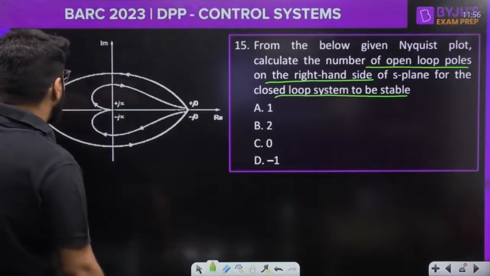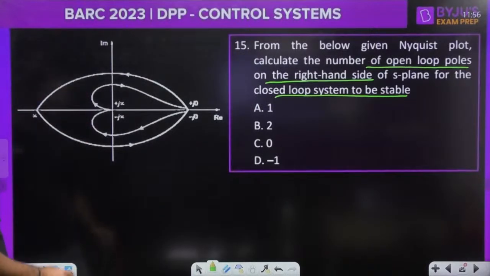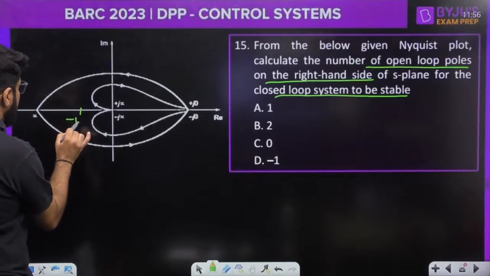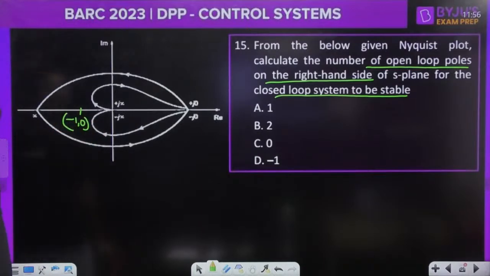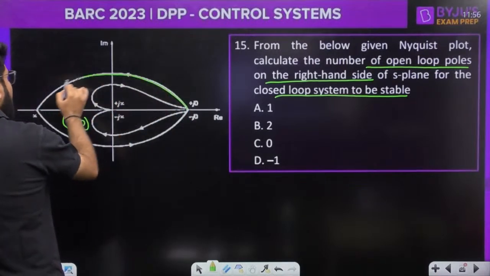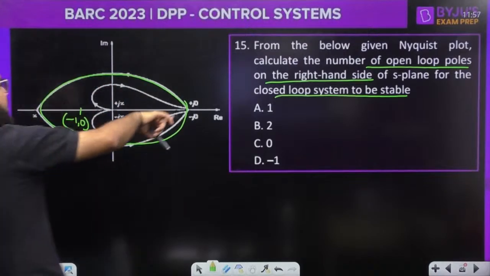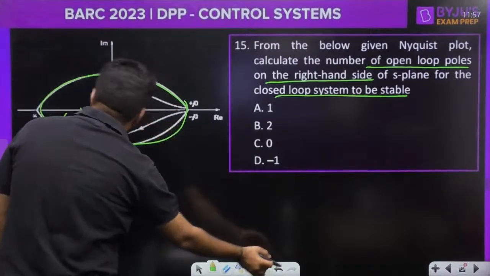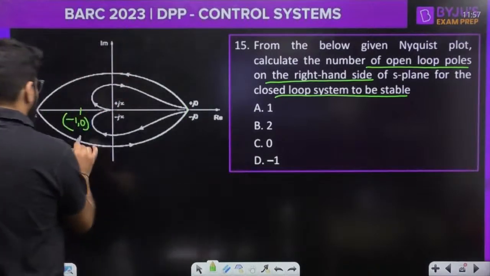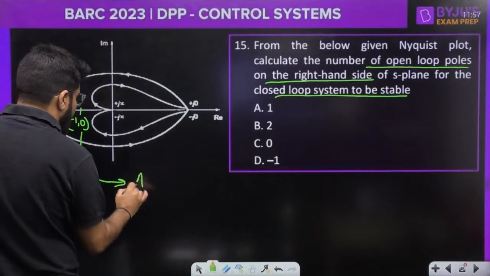And if you look into this, of course, this is given as infinity. So let's say this is -1, 0, and how many encirclements of -1, 0 are there? You are able to see that there is one encirclement, and that is going in the anti-clockwise direction. So again, one encirclement.